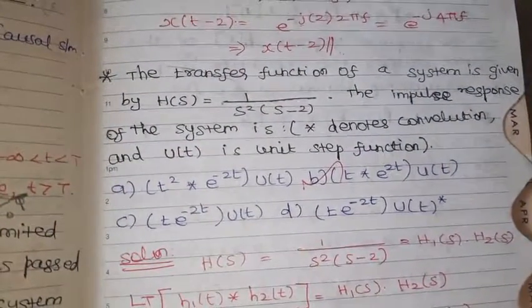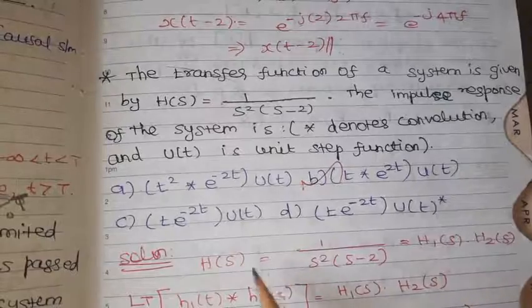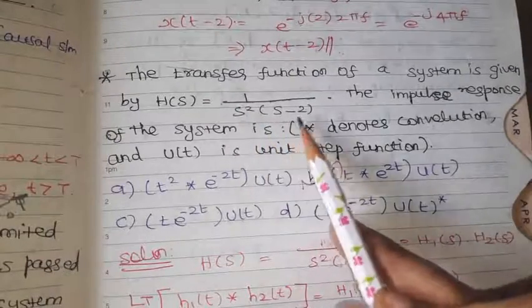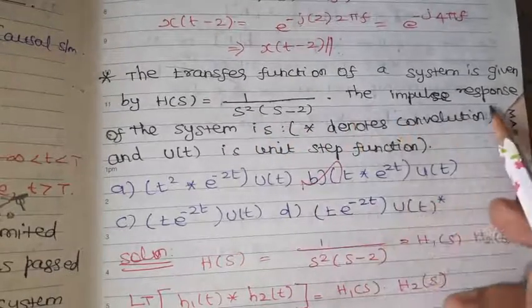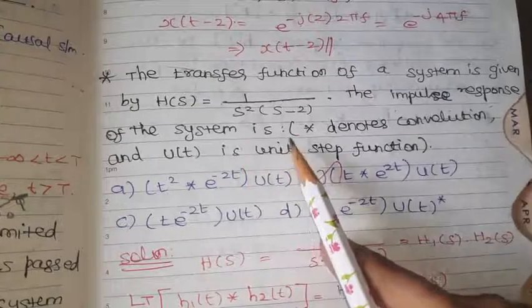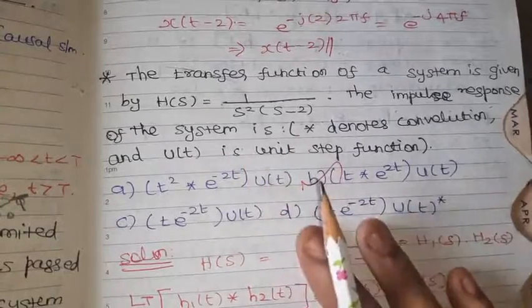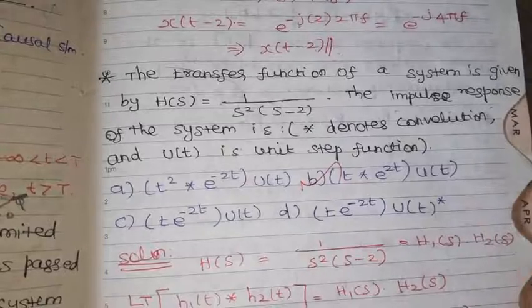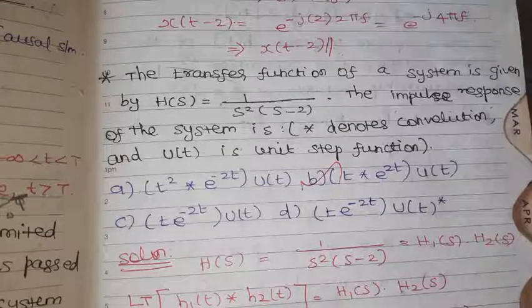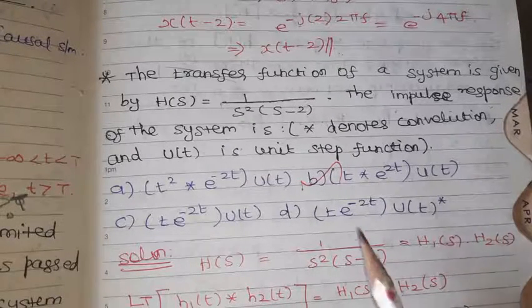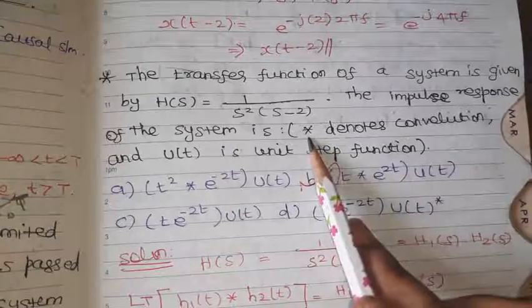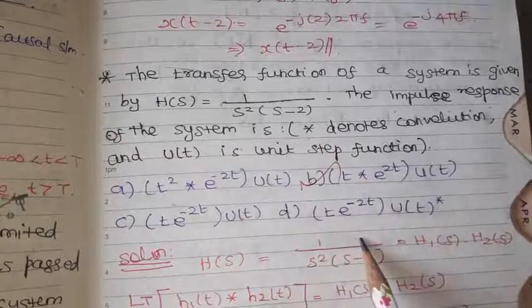Then, the transfer function of a system is given by 1 by s squared into s minus 2. The impulse response of the system is, so the transfer function is given, we need to find out the impulse response of the given system. Here 4 different options are given.